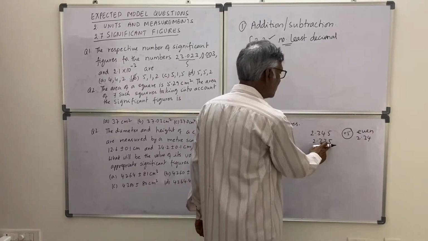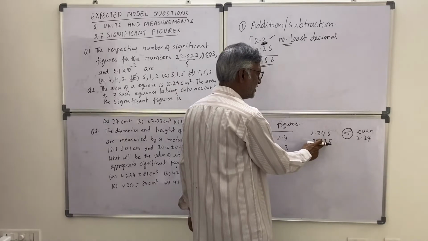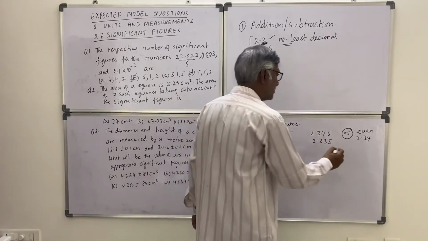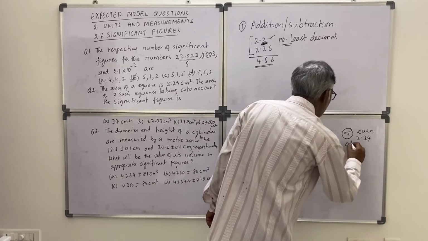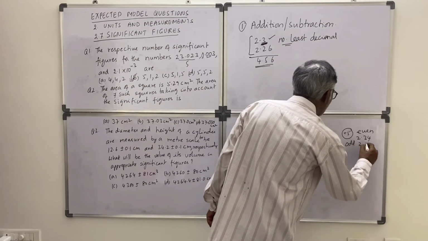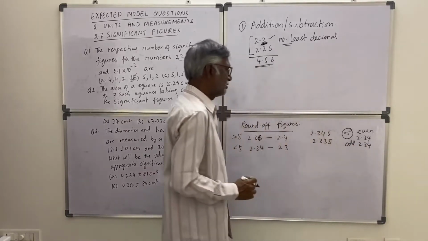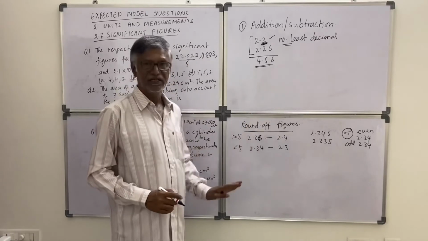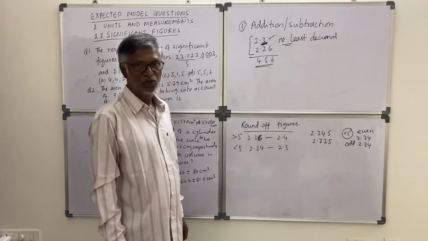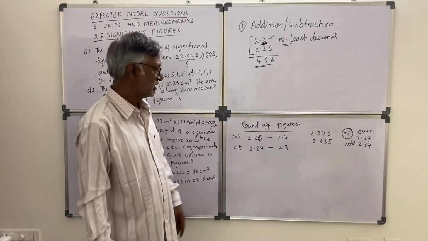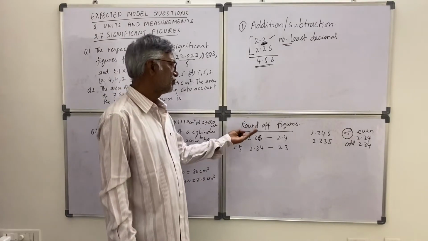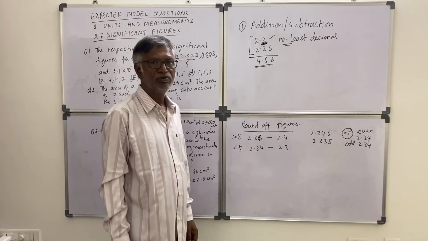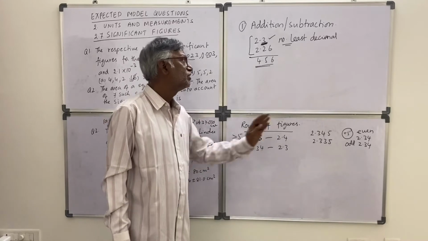If you are dropping the number, and the preceding number is an odd number, then it will increase by one number. That's all. Remember, these three rules are there in rounding of the figures. Okay, rounding of the numbers otherwise. If you want to drop one figure, then you need to follow this rule.